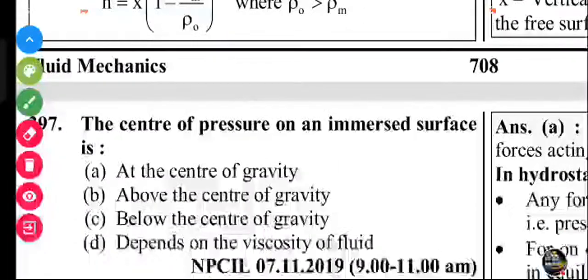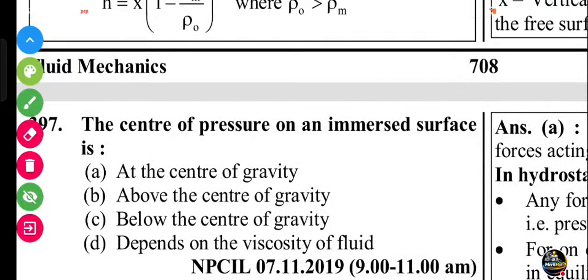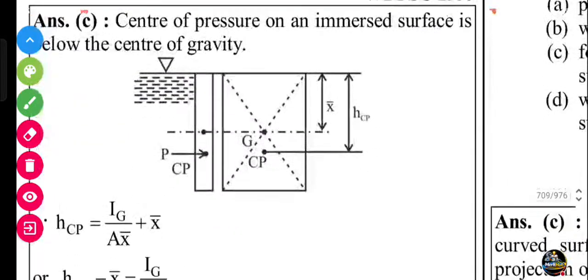Next question. The center of the pressure on an immersed surface is at the center of the gravity, above the center of the gravity, below the center of the gravity, or depends on the viscosity. Generally below the center of the gravity. Yes.